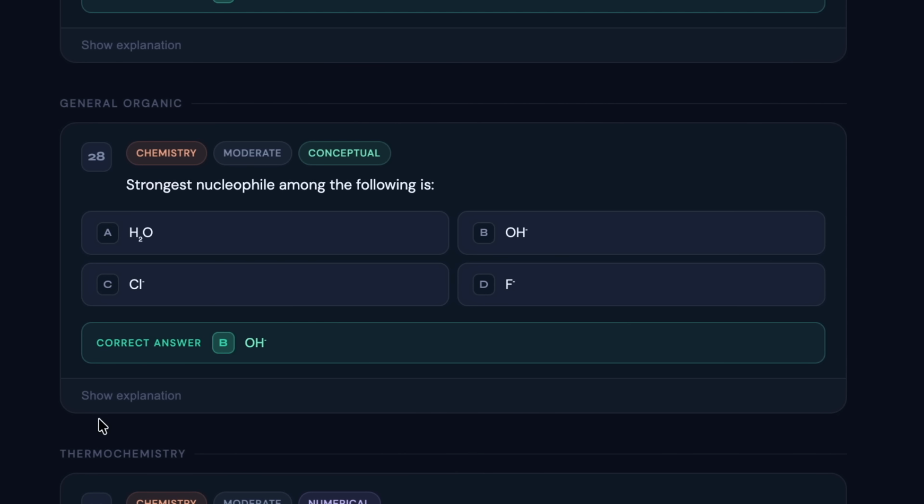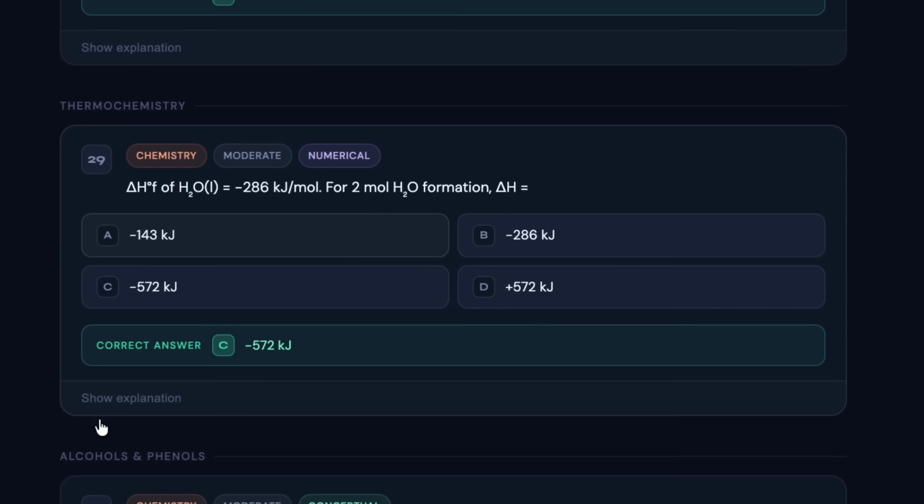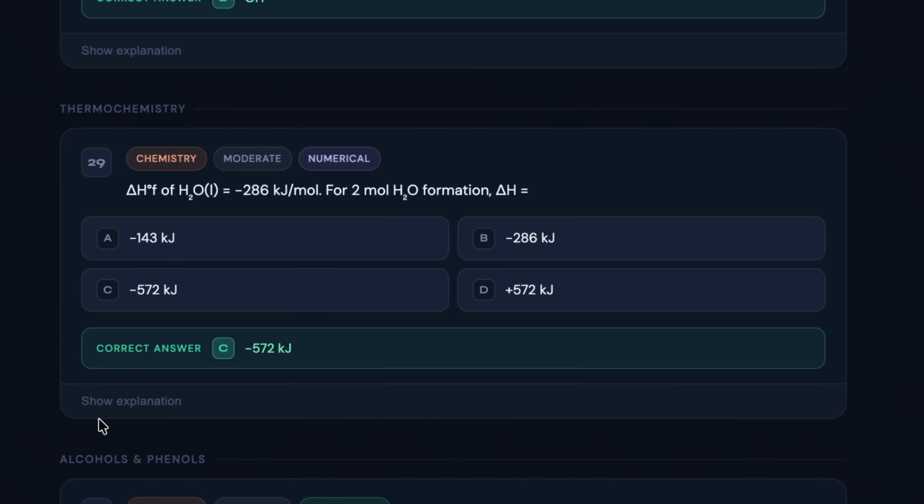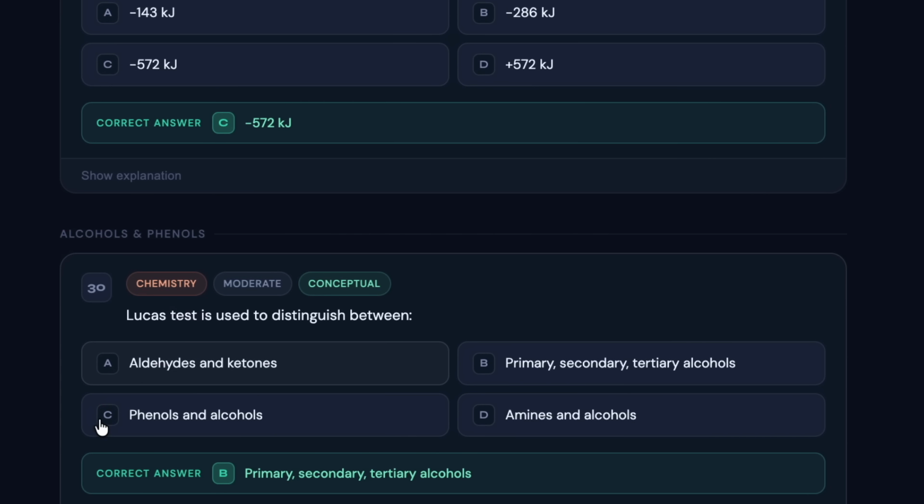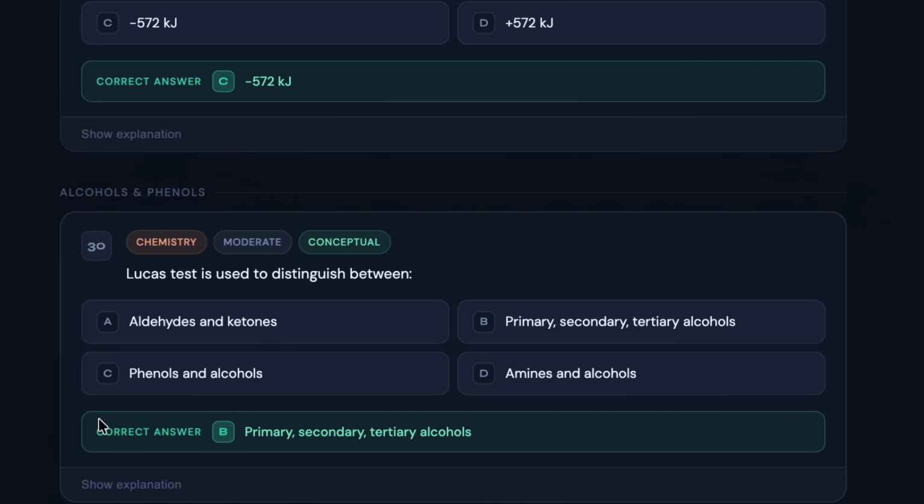Next, the 28th question is from general organic, and the difficulty level of the question is moderate, and the correct answer is B. As you move ahead, we have the 29th question from thermochemistry, and the correct answer is C. And lastly, we have the 38th question from alcohol and phenols, and the correct answer for the same is B.